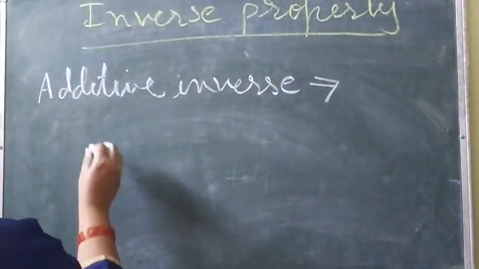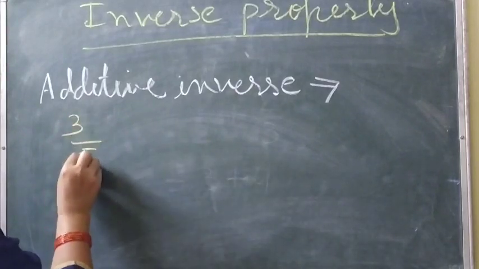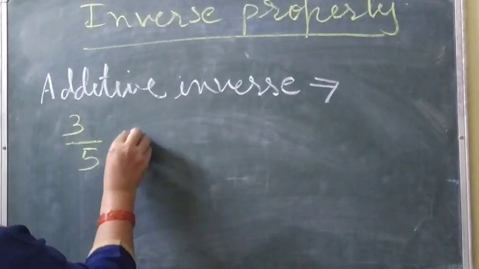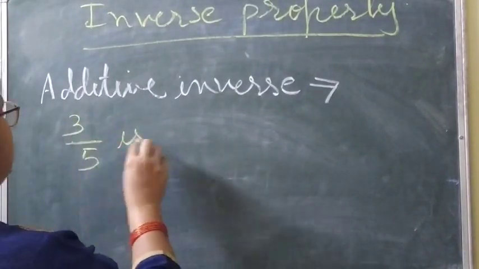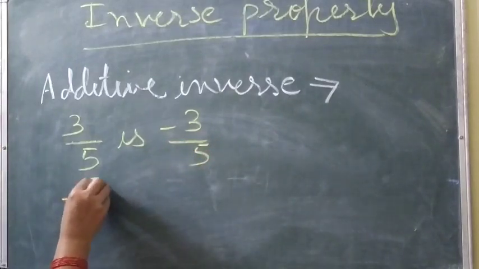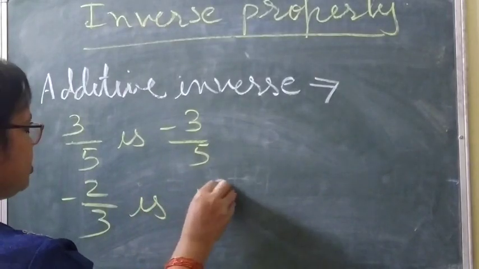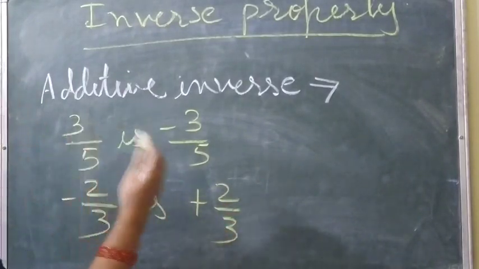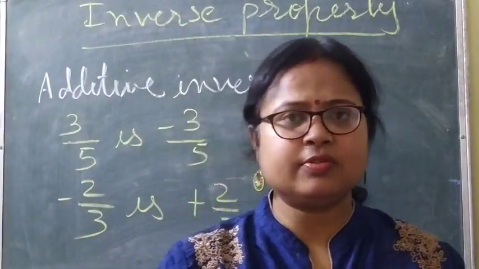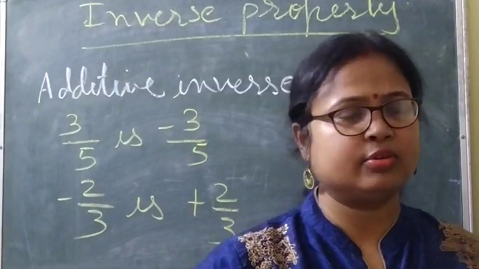Like 3 by 5. The additive inverse of 3 by 5 is minus 3 by 5. If it is minus 2 by 3, then it will be plus 2 by 3. Just opposite. If it is a negative rational number, it will be positive. If it is a positive rational number, it will be negative.